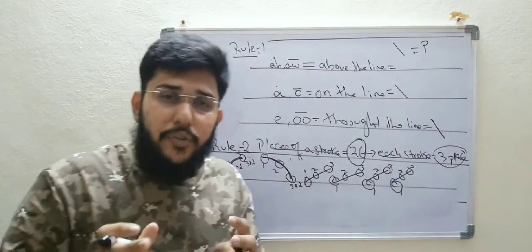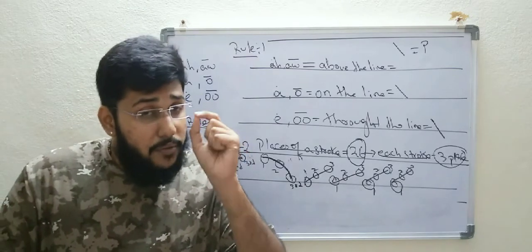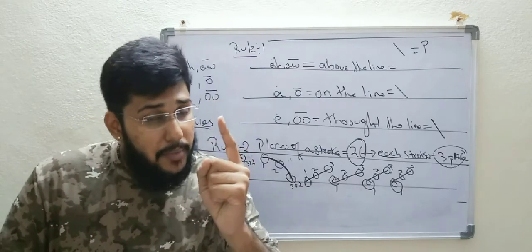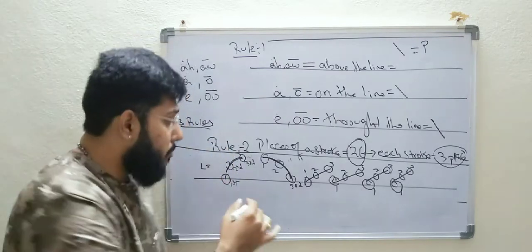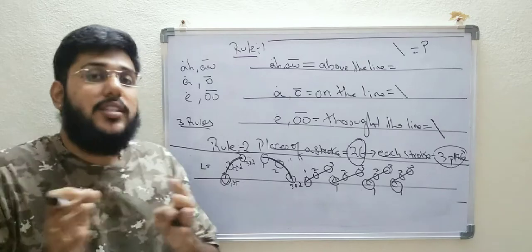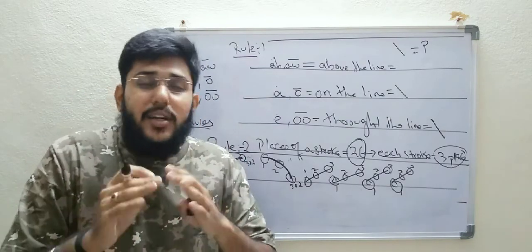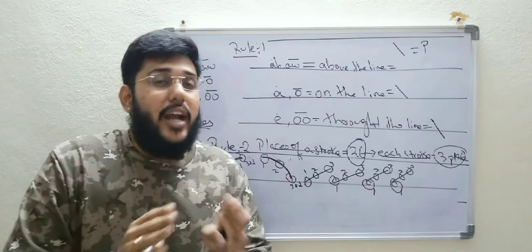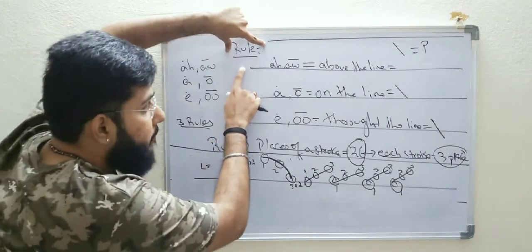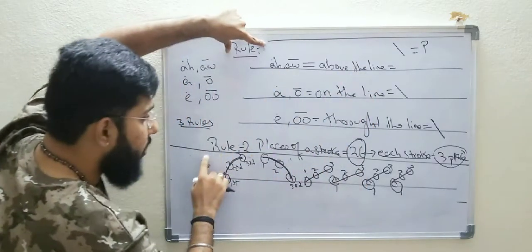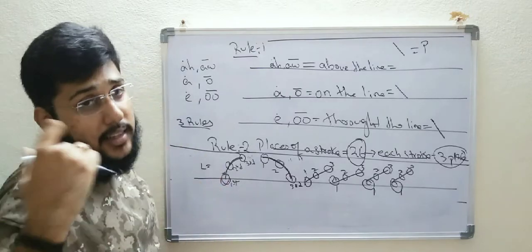So, how do we define it in conclusion? Focus on the stroke from where you are starting, so that will be your first place, and if you are starting from bottom to top, then bottom will be your first place. So this is the golden rule, rule number 2, and in the next class we will discuss rule number 3, so that you can write any word by just focusing on rule number 1, above the line, rule number 2, on the line, and we'll learn rule number 3 in the next class.